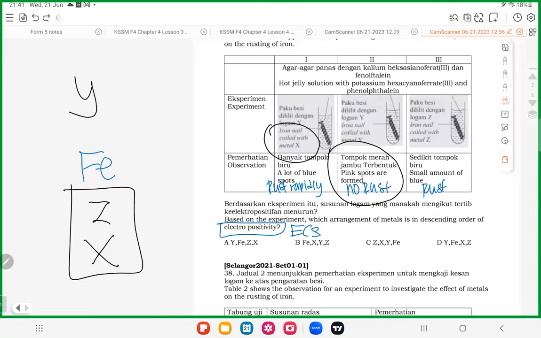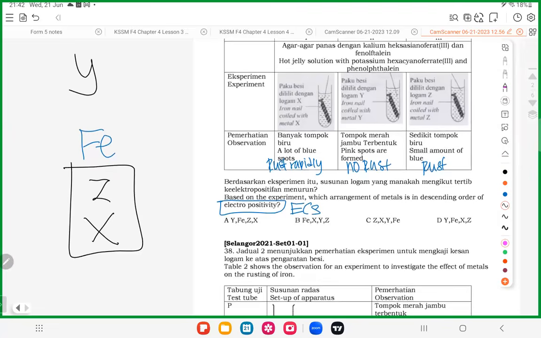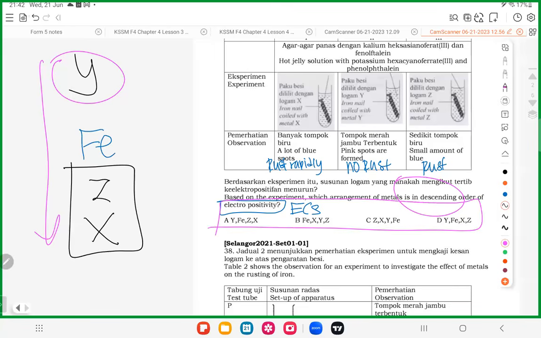Now many people can do this, but the problem for some students is that maybe they are not that good with the proficiency of English. Some students are not so good with the concept of ascending or descending. Descend, go down. Descend, go down. So who goes down? Do they put iron inside? No, the answer doesn't have iron. Sorry, iron is there. Y, iron, then Z, and X. So the answer is A.